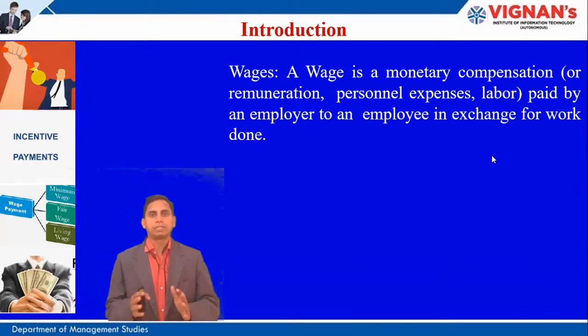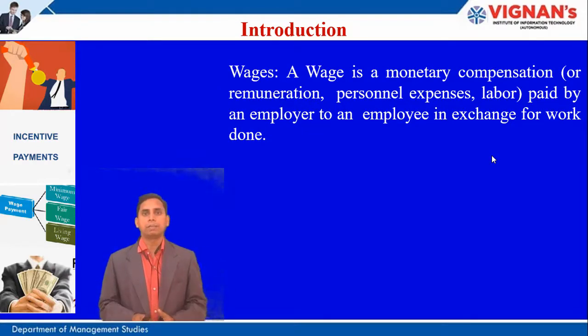Now, let us discuss what a wage is. A wage is a monetary compensation, also called remuneration, for personal expenses or labor. Personal expenses means the expenses which are paid for the people, and also for the labor. It is paid by an employer to an employee in exchange for work done. So, the wage is a remuneration that is paid to the employee by the employer, and this is also called the remuneration for the labor.